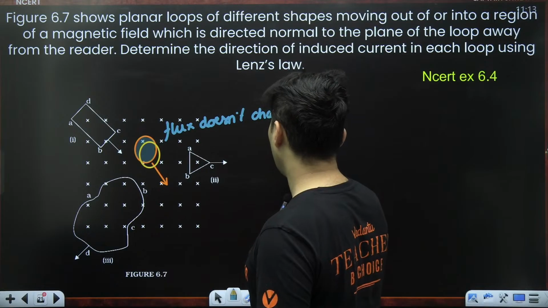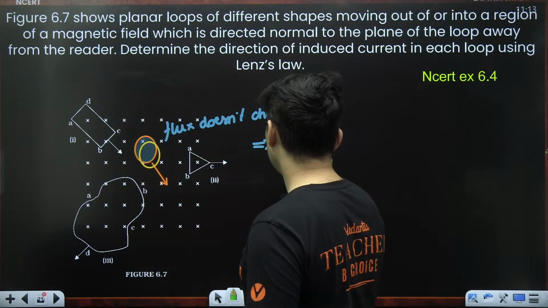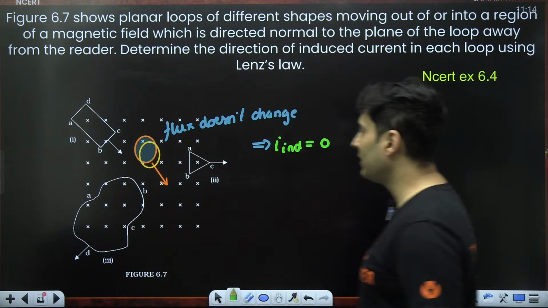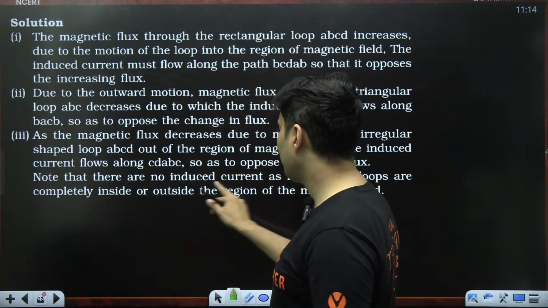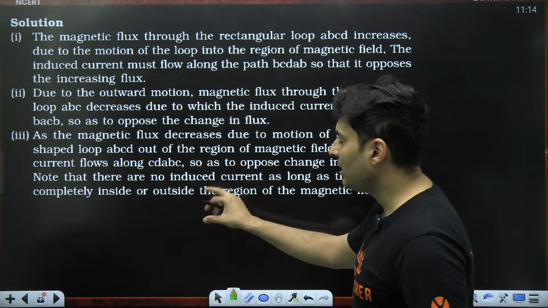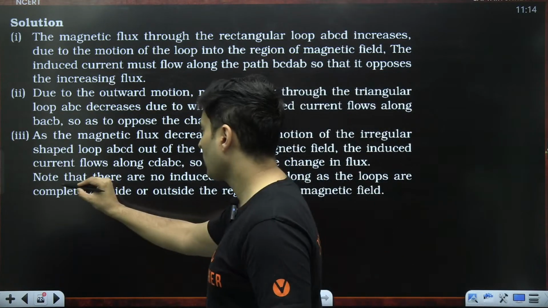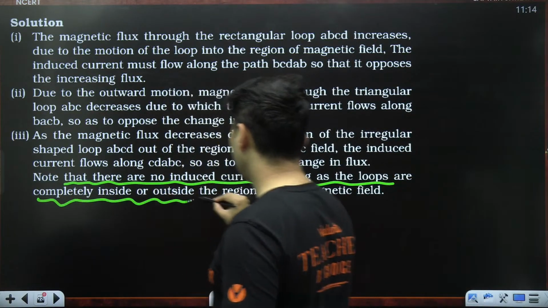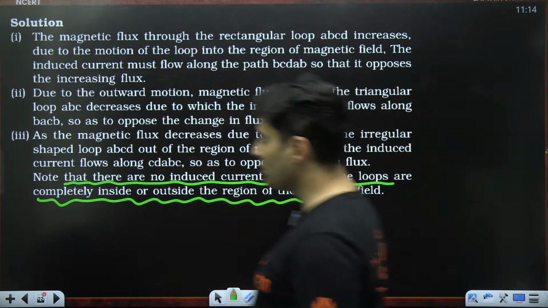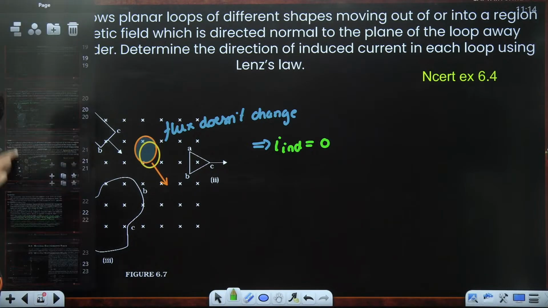So because of that, what will happen? The induced current will also be zero by Faraday's law. There will be no current. That is exactly what they have mentioned here. If the loop is completely inside or outside, then no current is induced. If there is no current, that means the loop is completely inside or completely outside. It is neither entering nor exiting. Very, very important conclusion.